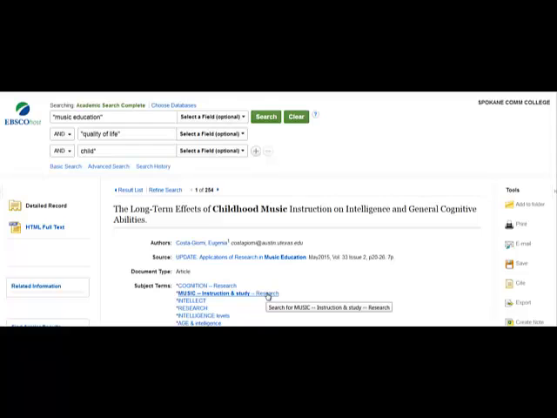research. So in fact you can click on that subject term and get all the articles in this database, Academic Search Complete, that are categorized under that topic. People who work for the database read all the articles that go into the database, and they categorize them under this controlled vocabulary, under these subject terms. So that's another tool you can use in your research process.